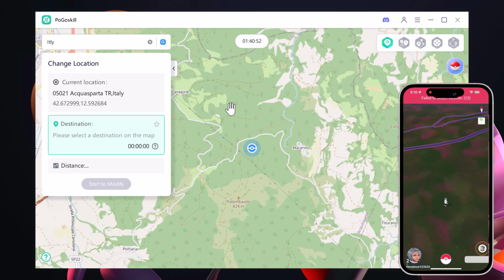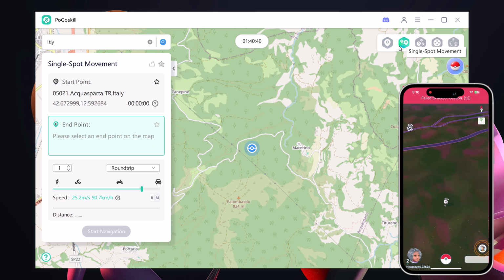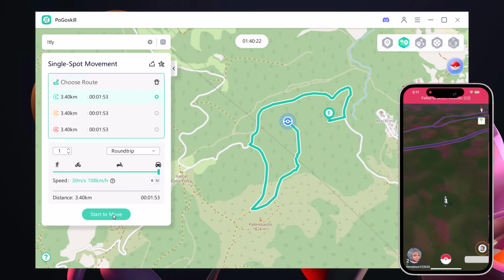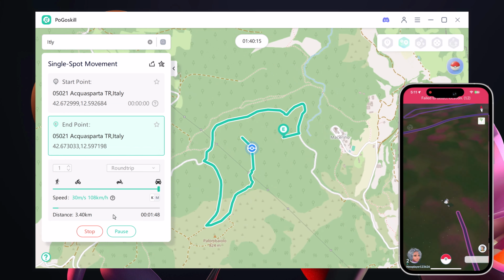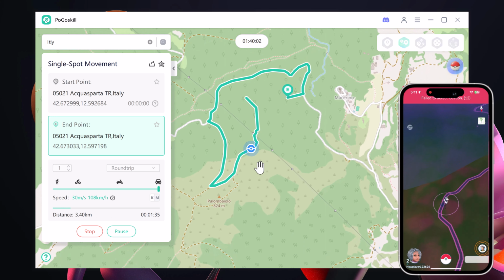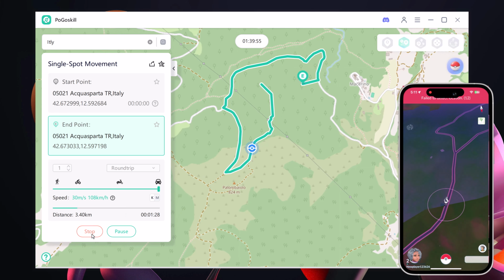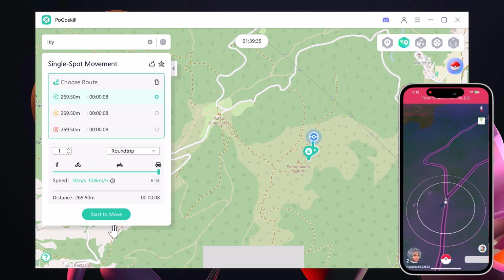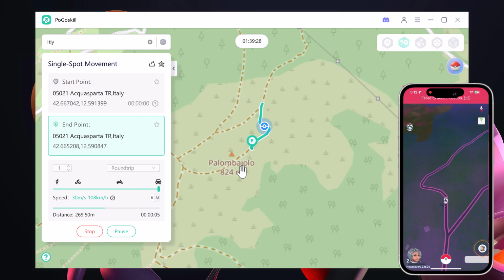Now, let's move on to the single spot mode. With this, you can travel from one spot to another just like in real life. Simply select 2 points on the map. Choose your settings such as round trip or one-way, and then set the travel speed. It could be walking, cycling, riding a motorcycle, or even driving a car. Once you hit Start, the journey begins, and the software automatically covers the route. You can also pause or stop at any time.